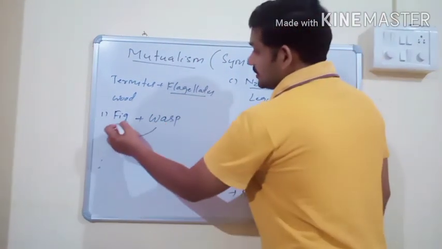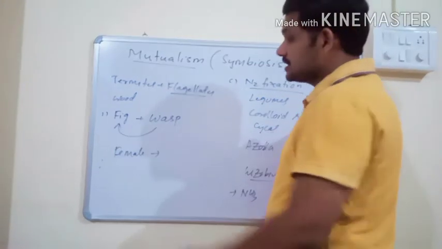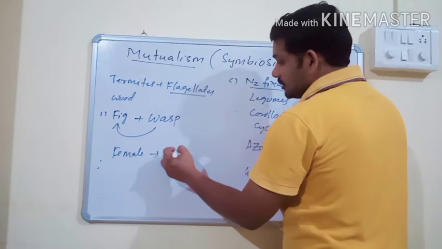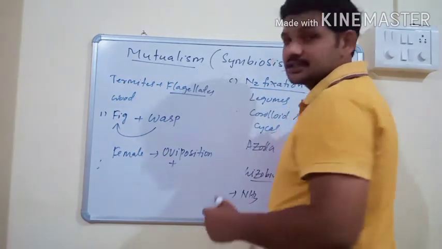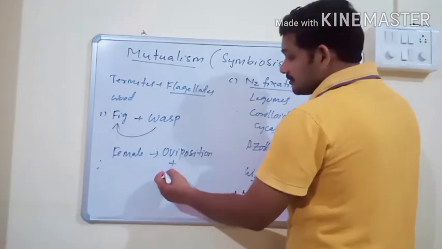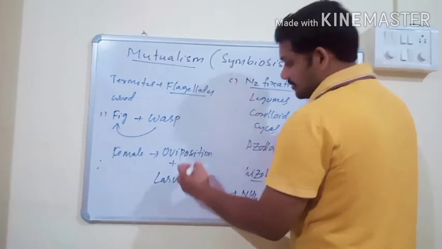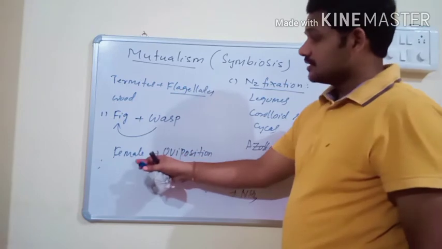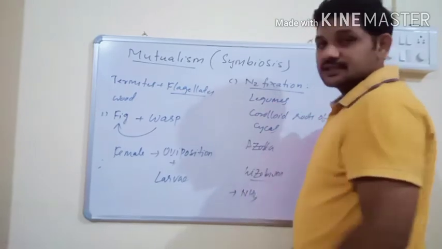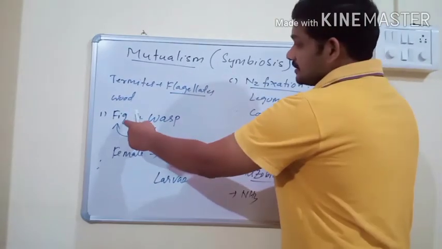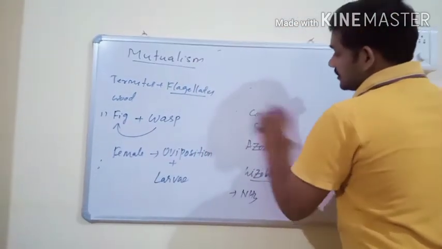The female wasp uses the fruits of fig plants not only for oviposition of its eggs, but also as the site for releasing eggs, and these eggs get nourishment for developing larvae from the fruits. So the fig plants are pollinated only by wasps, not by other insects or other animals.